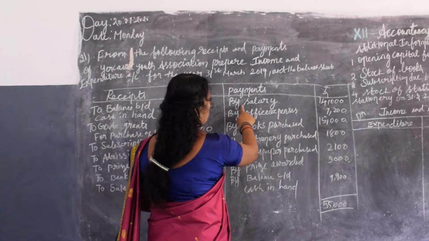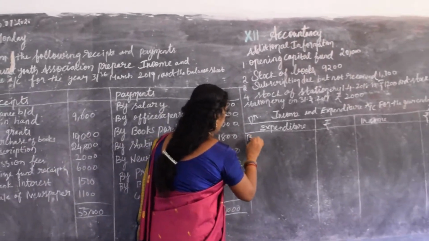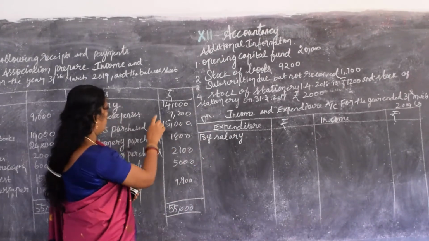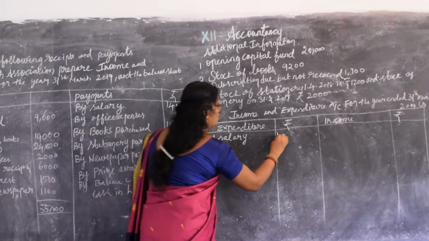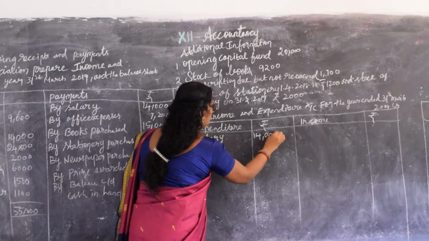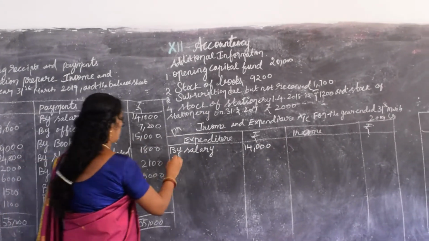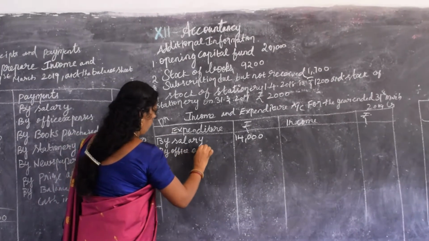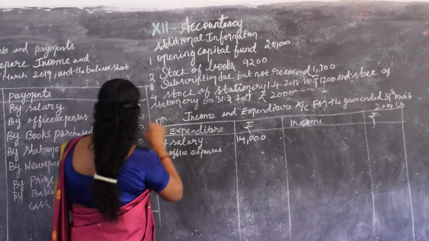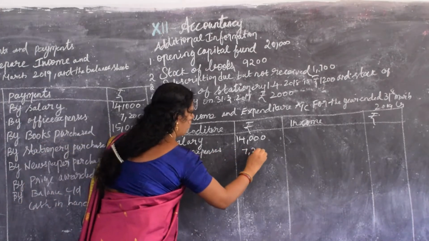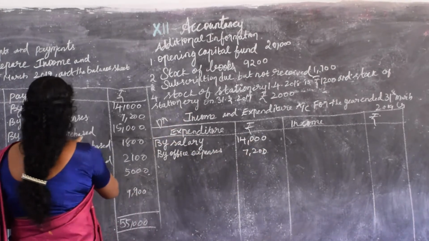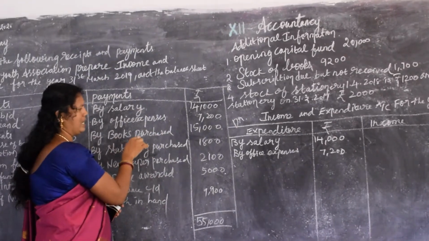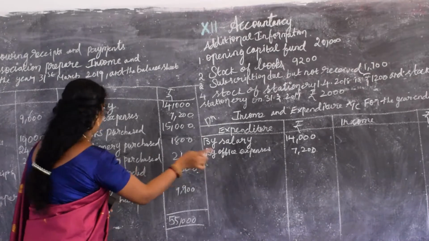Expenditure will come along with the salary, right? By salary is 14,000. Then next, by office expenses, it is an expenditure. Office expenses are 7,200. The next, by books purchase. It is a books purchase, so it is an asset, so you should not take it on the expenditure side.